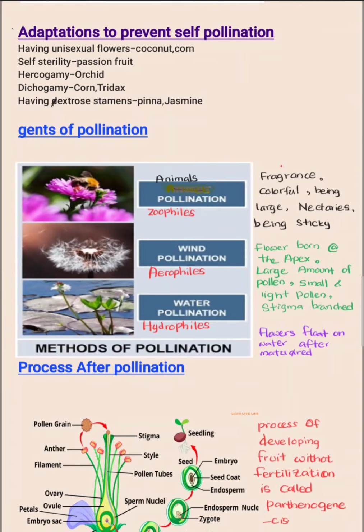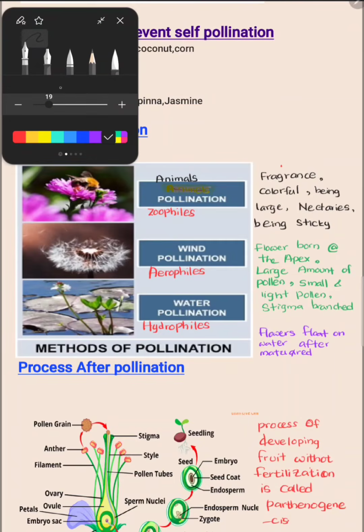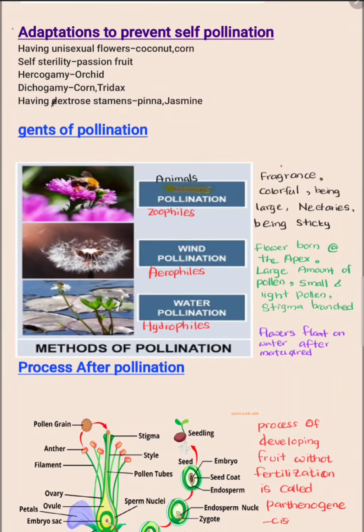Then let's see what the agents of pollination are. There are three agents of pollination. One is animals, then wind and water. If the plant does pollination by animals, it is called zoophilous plant. If the pollination is done by wind, it is called anemophilous plant. If the pollination is done by water, it is called hydrophilous plant.